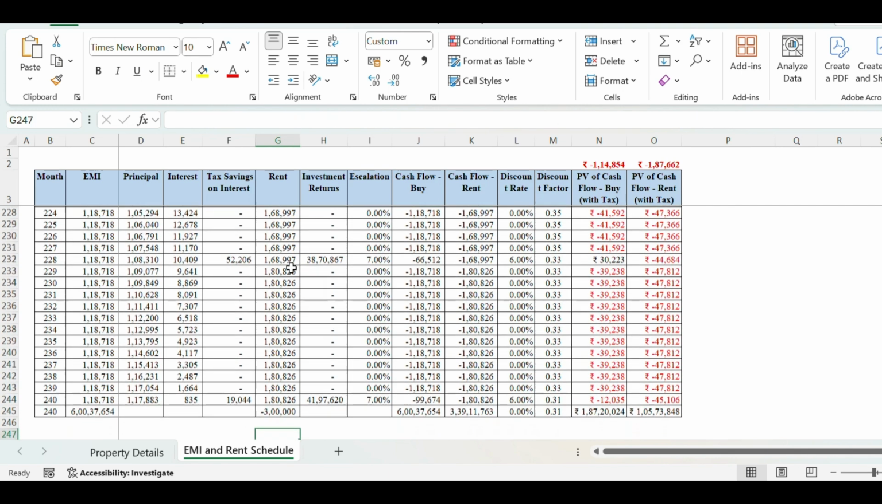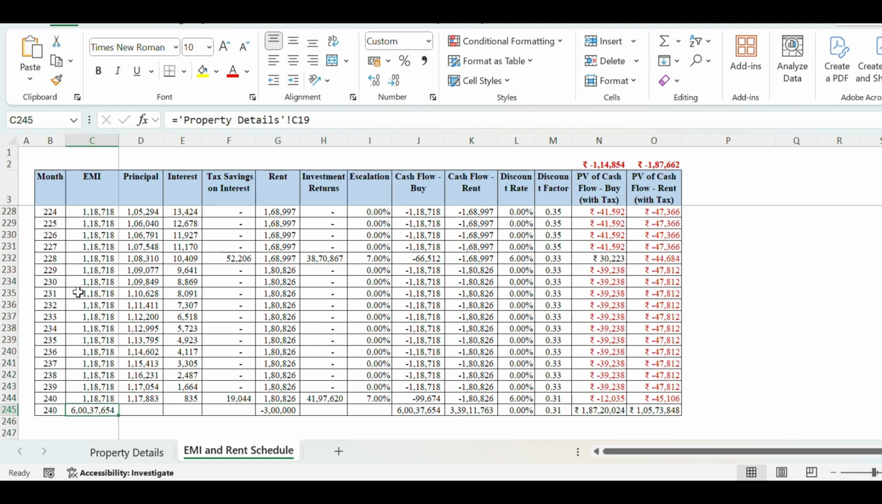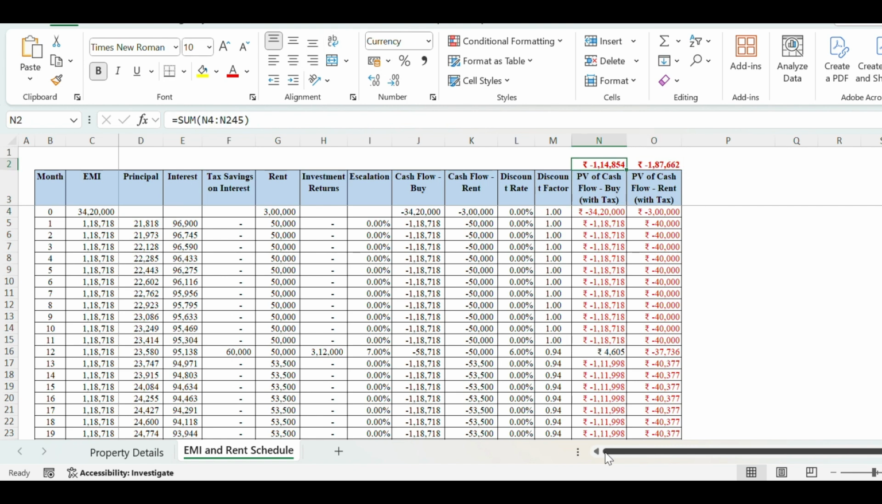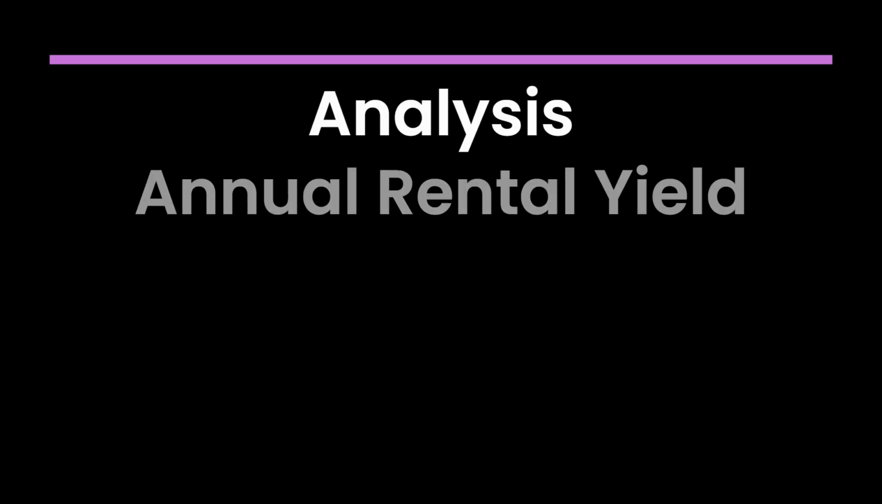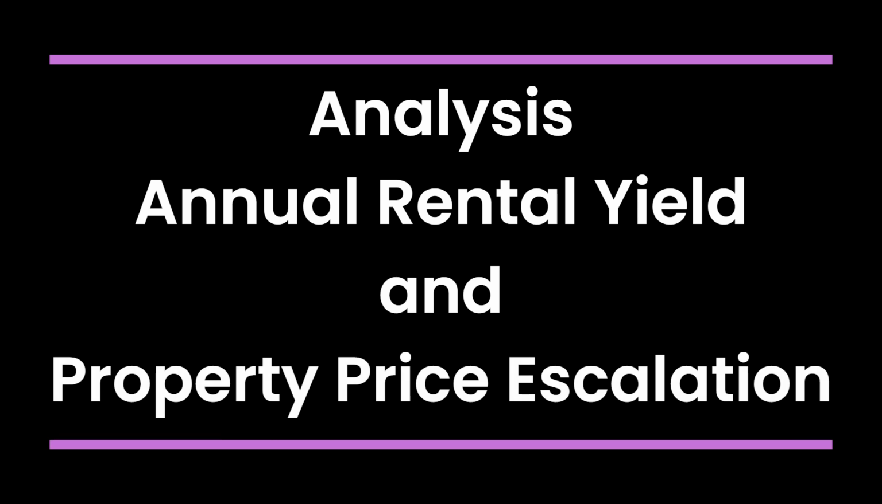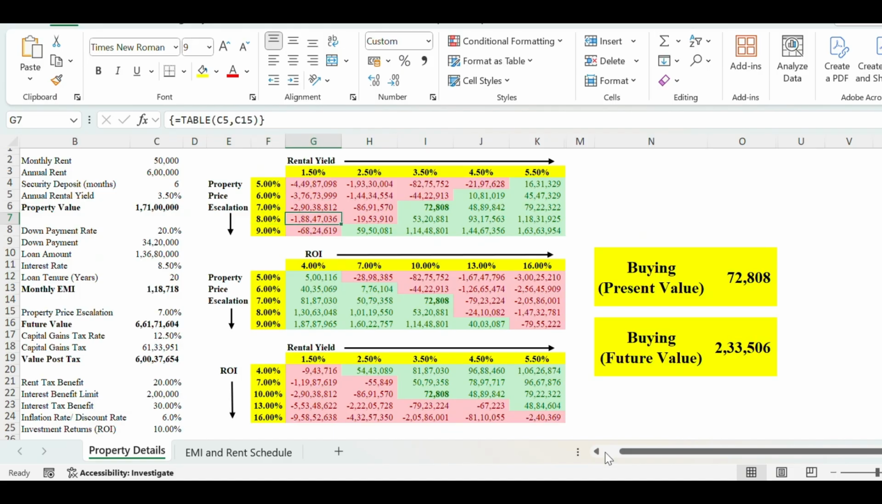At the end of year 20, the property has been sold and the amount taken into account is the one minus the capital gain. In the case of rental cash flows, the amount on selling the investments plus the security deposit has been considered. The amount on investment returns has been considered after deducting the capital gains. The total present value in both the options is as follows. This is how it looks.